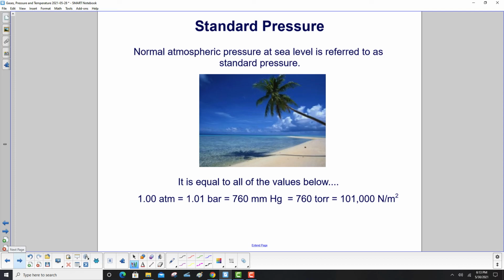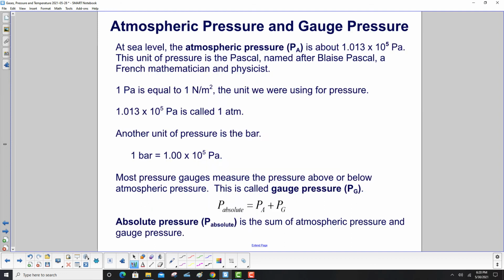Normal atmospheric pressure at sea level is referred to as standard pressure. It is equal to all of these values. 1 atmosphere, which we hinted at earlier, 1.01 bar, 760 millimeters of mercury, that would be the height of the column of mercury in a barometer, 760 torr, or 101,000 newtons per square meter. At sea level, the atmospheric pressure is about 1.013 times 10 to the 5th pascals.